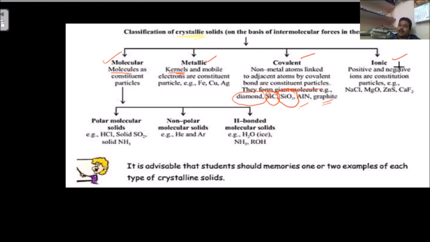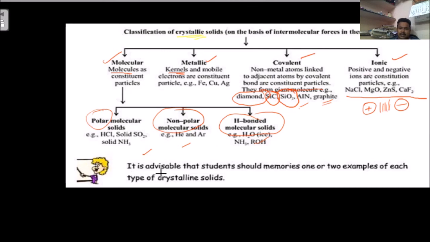Finally, ionic. Positive and negative ions are the constituent particles. Ionic bonds are there. Ionic bond means there is an electrostatic force of attraction between cation and anion. This is present in ionic solids. NaCl, MgO, ZnS, and calcium fluoride are all examples of ionic solids. And again, molecular solids are classified into three types: polar, non-polar, and hydrogen bonded, and their examples are also given here.